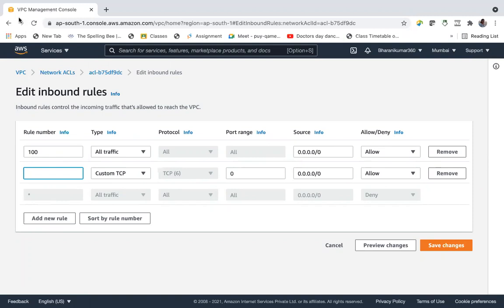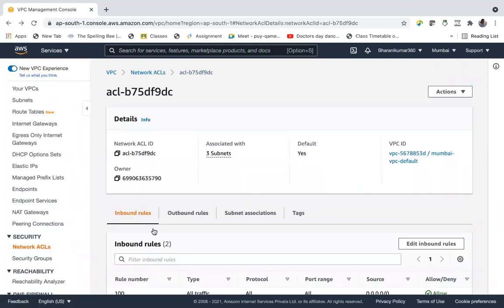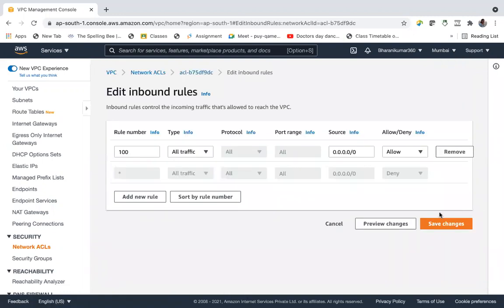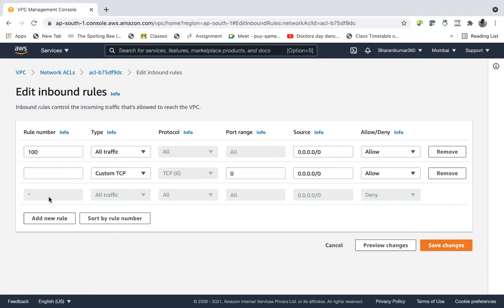Only this rule is there. If you want to put any other rule, add a new rule. The rule number just has to be some higher number. Let's say it's 200. It's just a rule number.